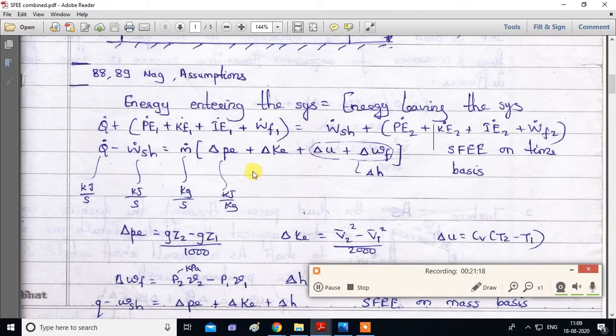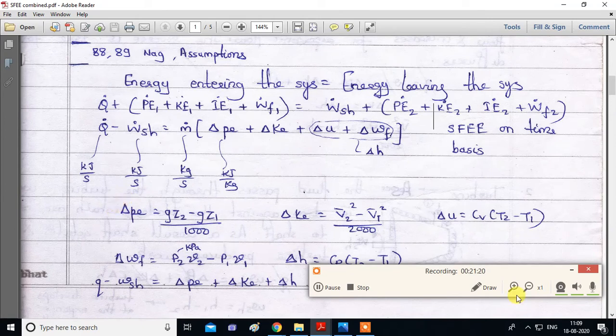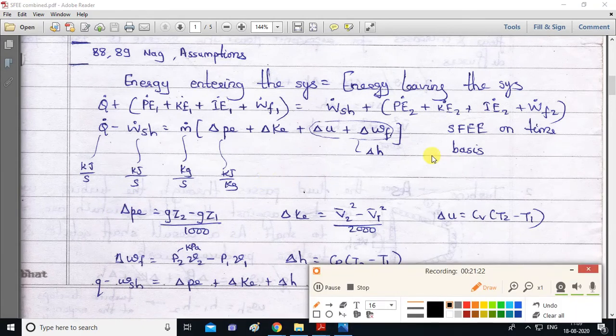Now what will be the formula for potential energy? What you have studied in elementary classes: potential energy is equal to mgh. What is unit of this? Joules. Why? Because this is energy.